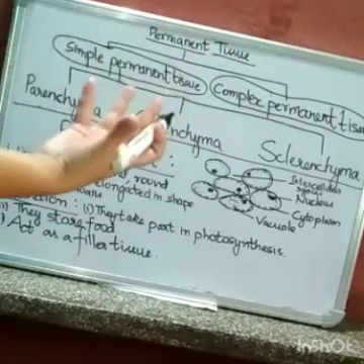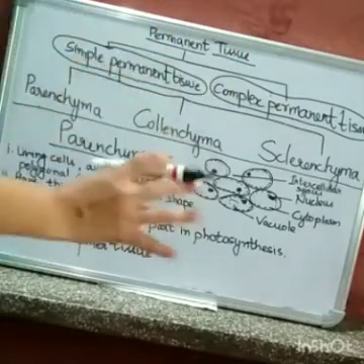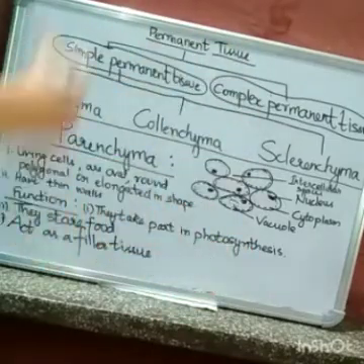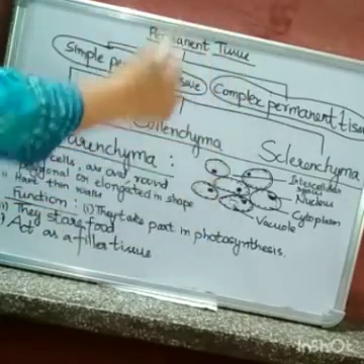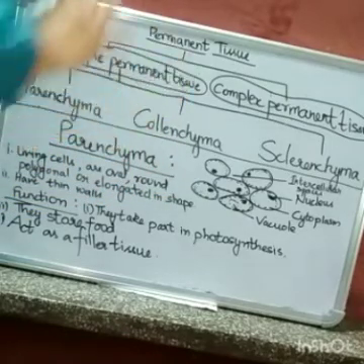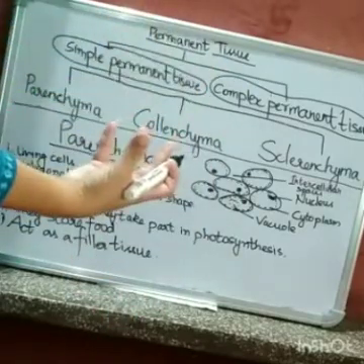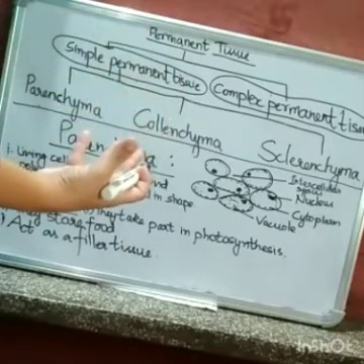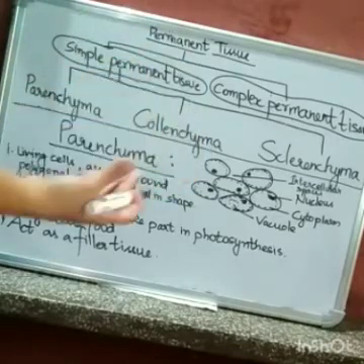Now the functions of parenchyma tissue: these tissues not only fill the space, they also have lots of functions depending upon the place they are in. For instance, they take part in photosynthesis. Why? Since they are present in all the parts of the body, they contain chloroplast. We can also find parenchyma tissue in the pulp of fruits. They store fruit sugar and starch.